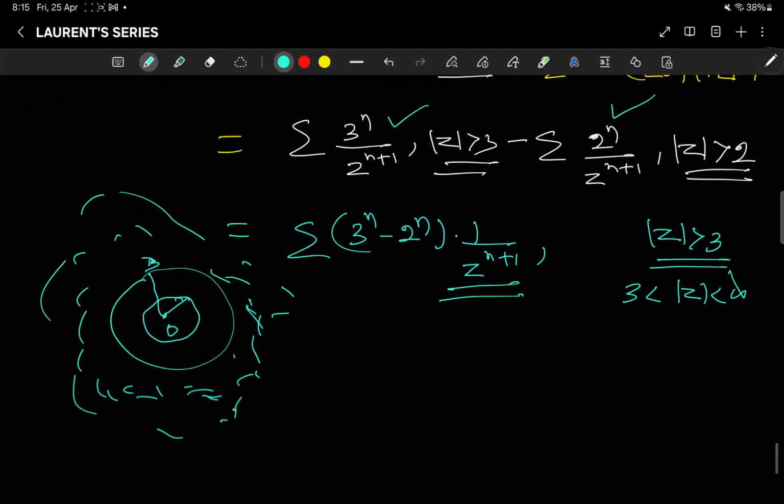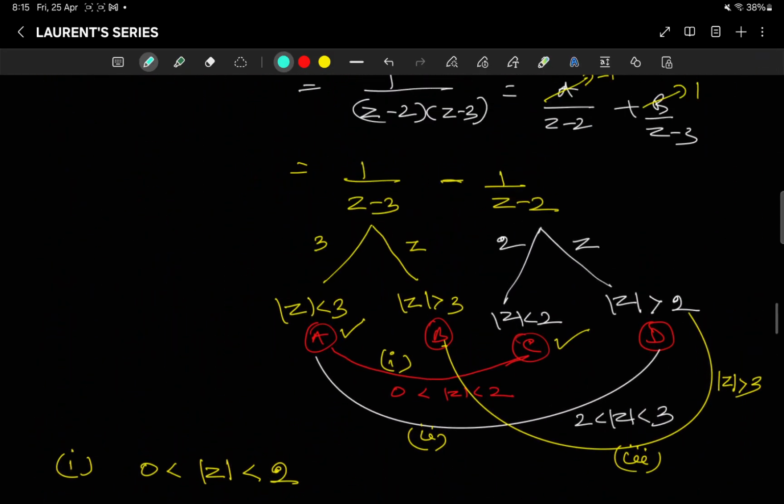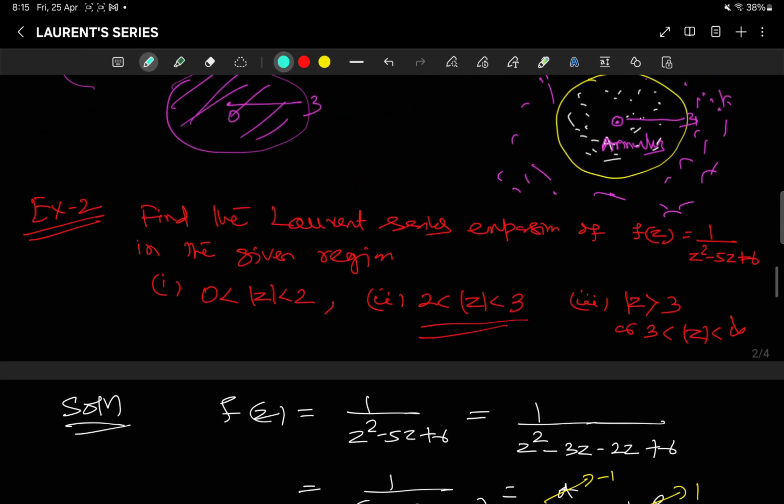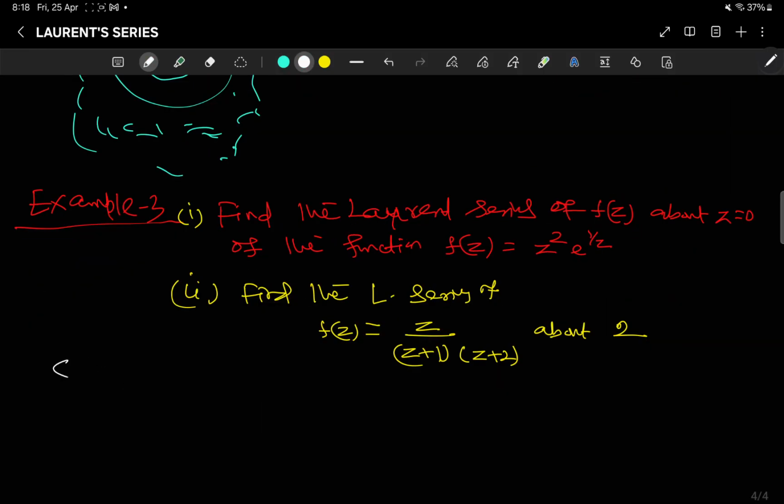So in that way we can solve a few more problems on Laurent series expansion. This concept is very, very important. Let me extend to a few more problems for your better understanding. So coming to example 3, solution 1. It asks to find the Laurent series of f(z) about z equal to 0.